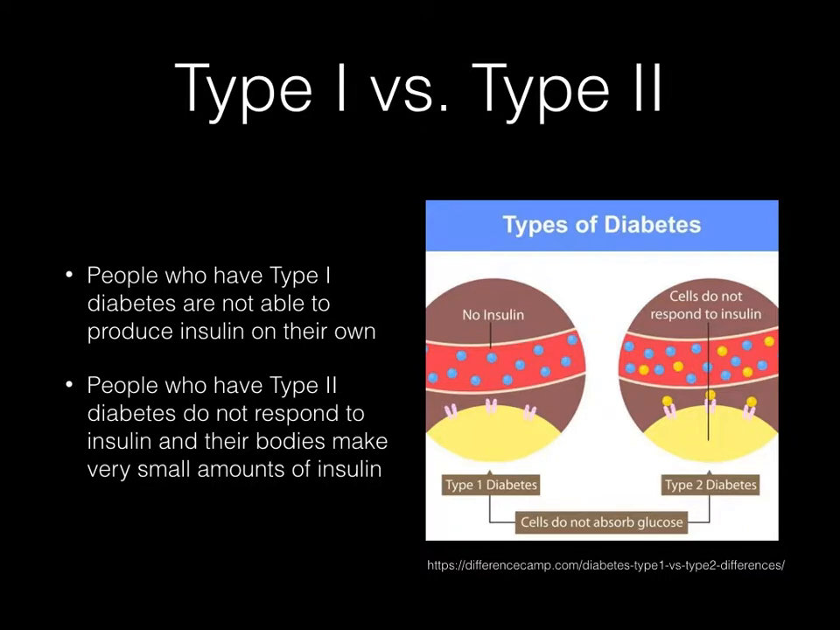There are two types of diabetes. If you have type 1 diabetes, your body does not make insulin. Your immune system attacks and destroys the cells in your pancreas that make insulin. Type 1 diabetes is usually diagnosed in children and young adults, although it can appear at any age. People with type 1 diabetes need to take insulin every day to stay alive.